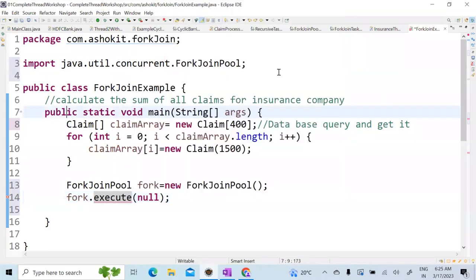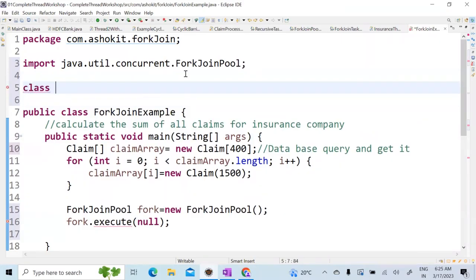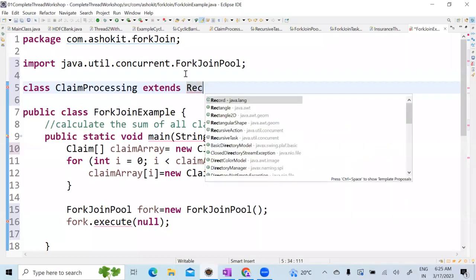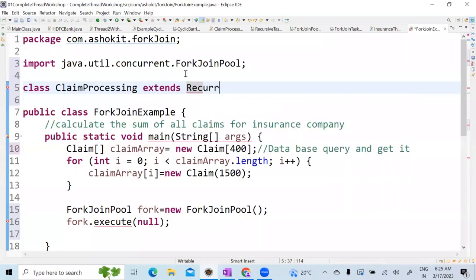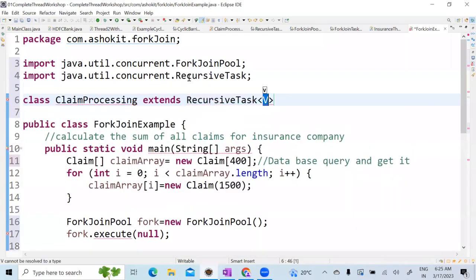So what I will do is create a class ClaimProcessing extends RecursiveTask. There is an abstract class called RecursiveTask.